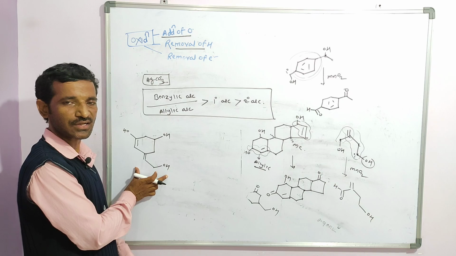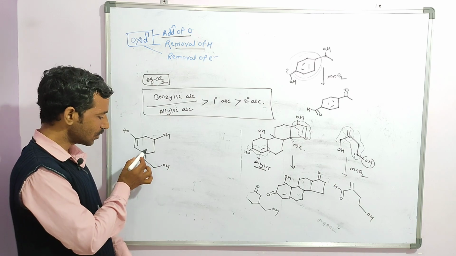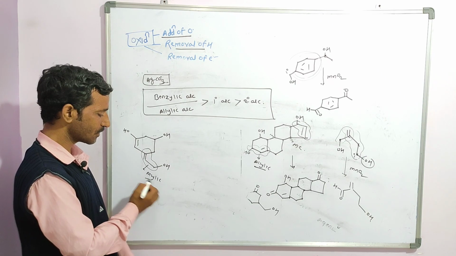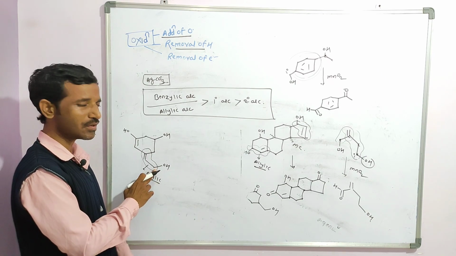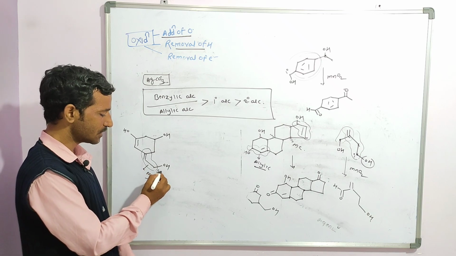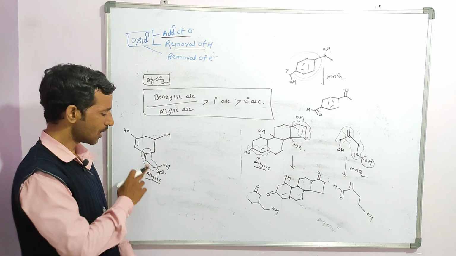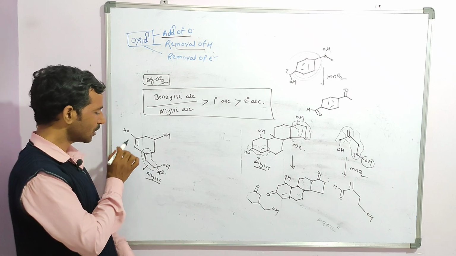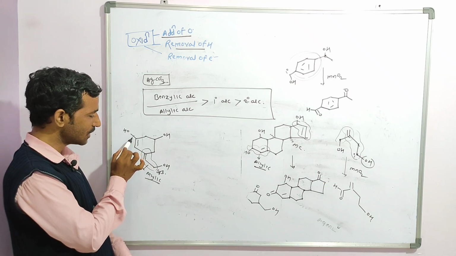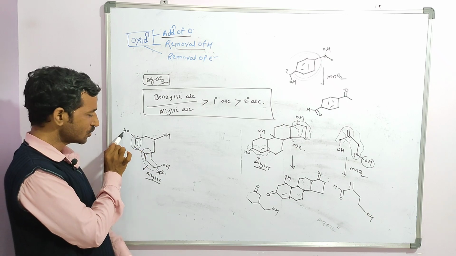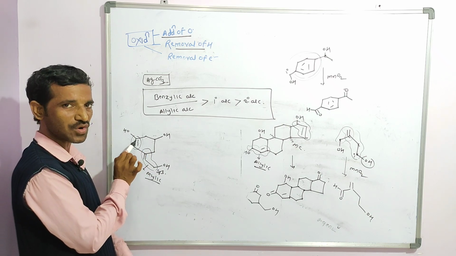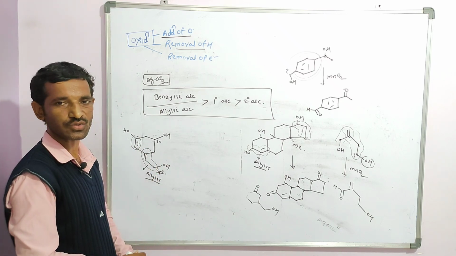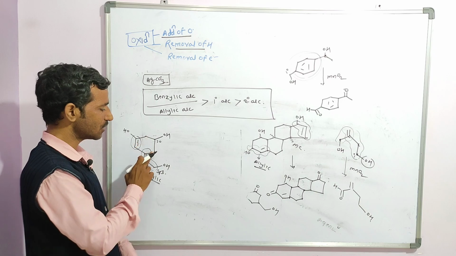In this case, see, is this allylic or benzylic? Observe here, double bond then single bond: this is called allylic. Allylic means the OH should be bonded to a carbon which is sp3 hybridized; otherwise, simply, a double bond with an extra adjacent single bond. Here, if you observe, the double bond is there but this OH is directly attached to the double bond. So this is not allylic, this is called vinylic. Again, this is the normal condition of a 2 degree, because the OH is joined with this carbon.